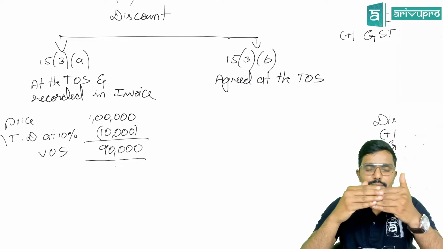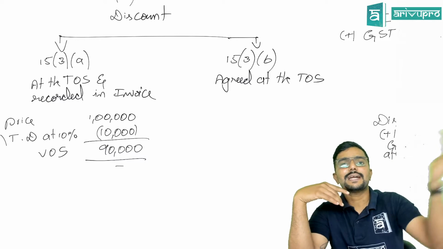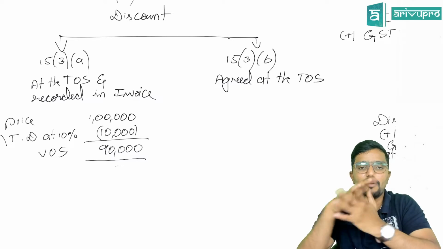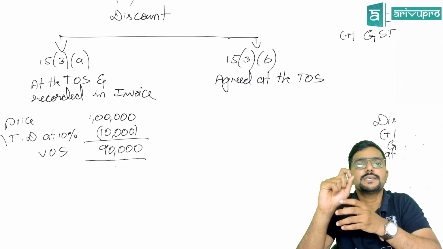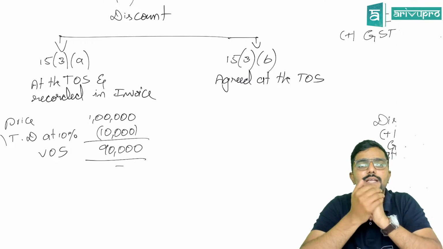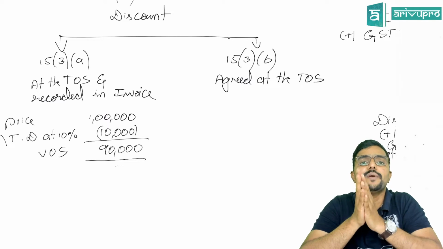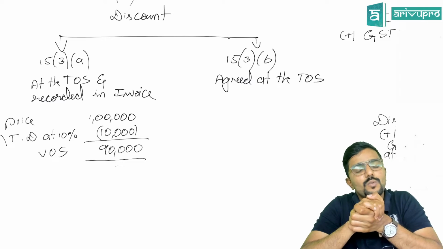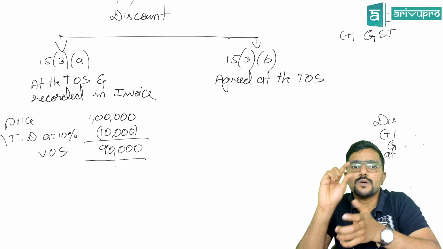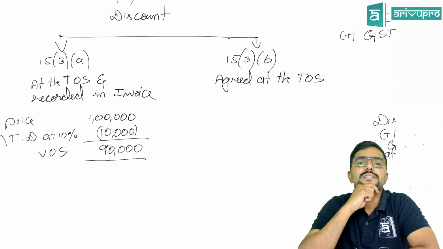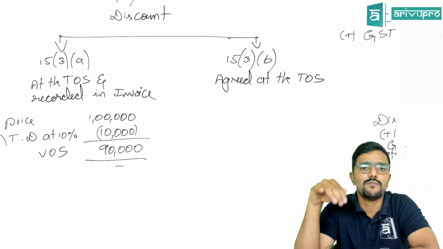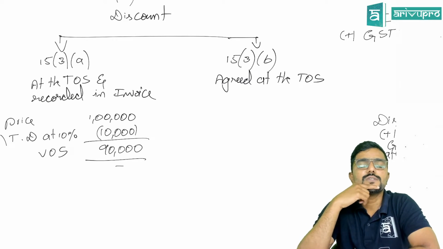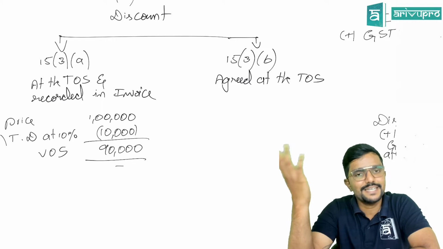Means, for example, assume you have already paid 1 lakh tax from April to November. But GST on the discount part is 10,000. So this 10,000 is like an extra amount you have paid to the government. So what can you do with this? This 10,000, you can adjust in the next month's liability. That is, when you are paying the tax for the next month or in the month of November, you can adjust that 10,000, whatever you have already excess paid. This is how it practically works.